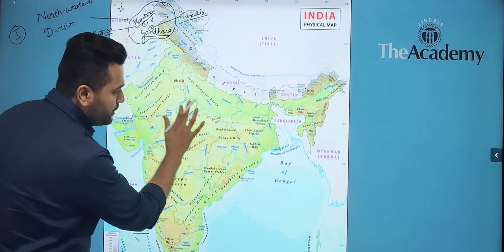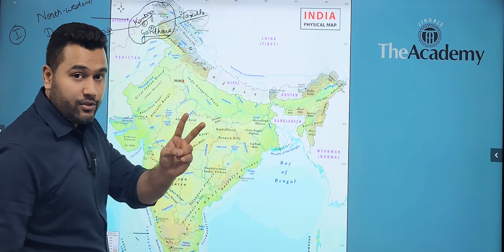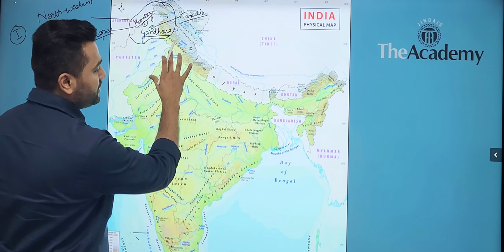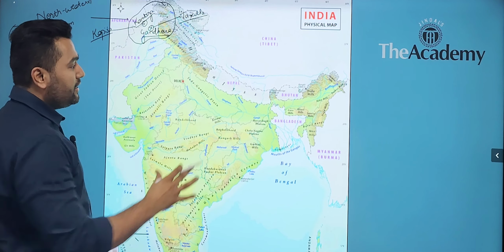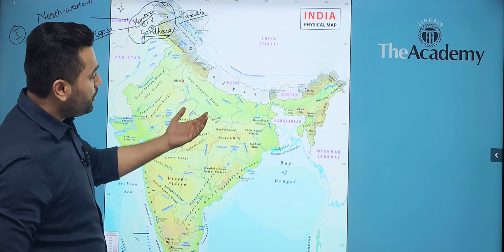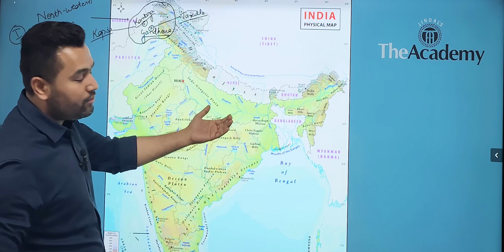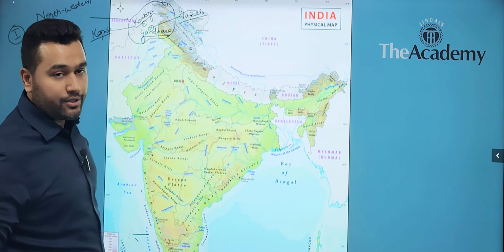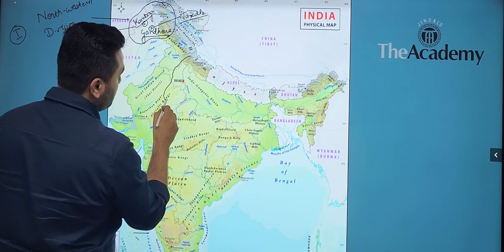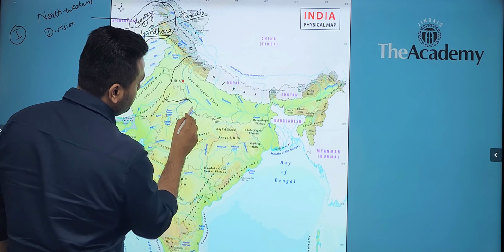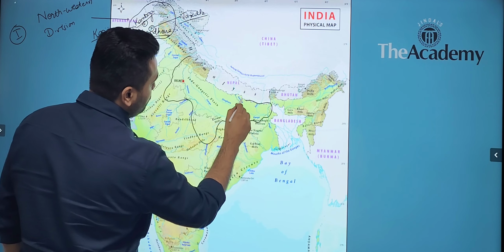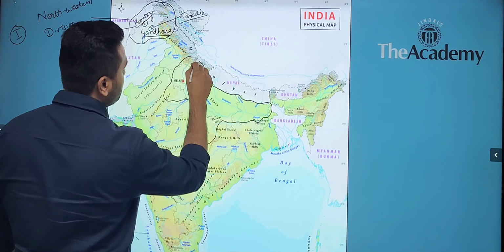The most important zone, which we divide into two divisions, is the Gangetic area. So the entire civilization is the Gangetic civilization, and this will become the focal point of the entire ancient Indian history, because the entire civilization was based around river Ganga and its tributaries. So this entire region, that is around river Ganges, is divided into two major divisions.